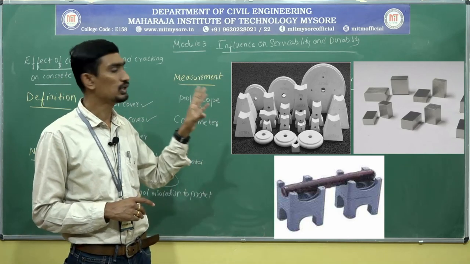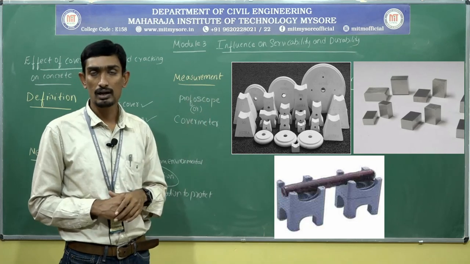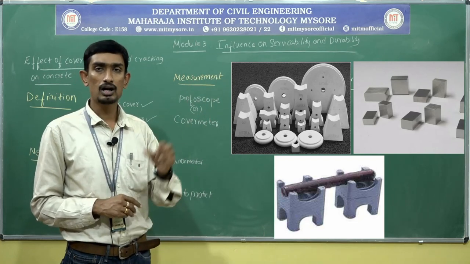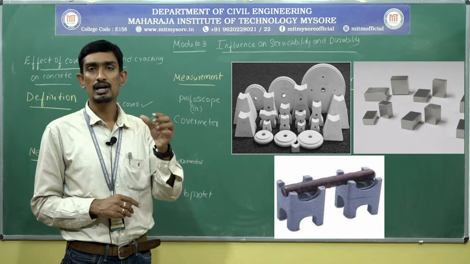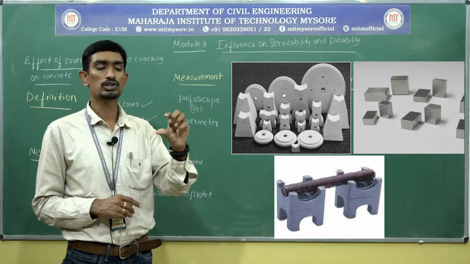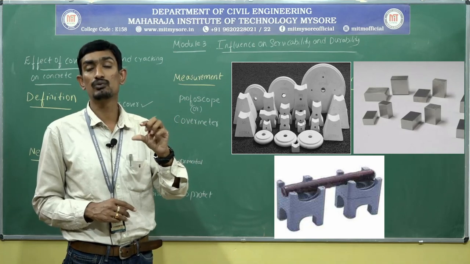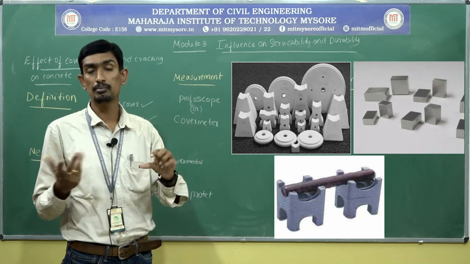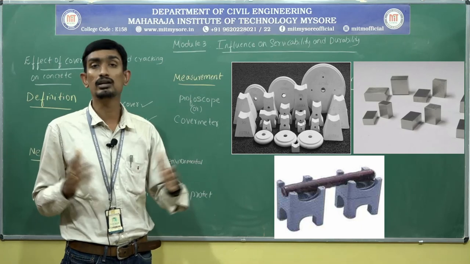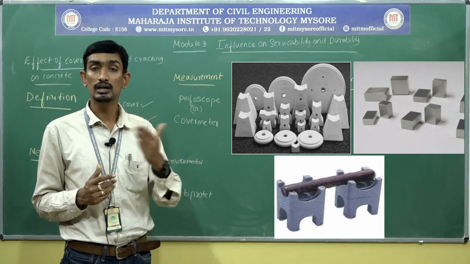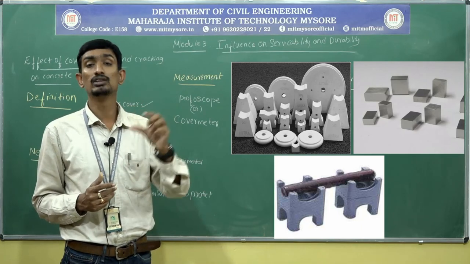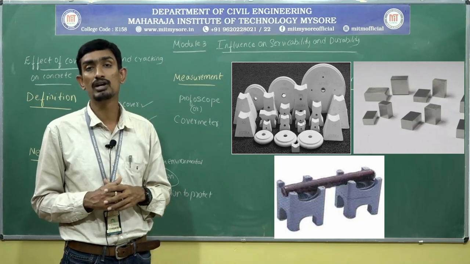It is a commonly used cover block. Concrete means it is made up of cement and so on, and the cover block holds a compressive strength of 15 to 20 MPa. Sometimes, depending upon the concrete thickness you provide, 20 MPa or 30 MPa. That will be the strength of the cover block.